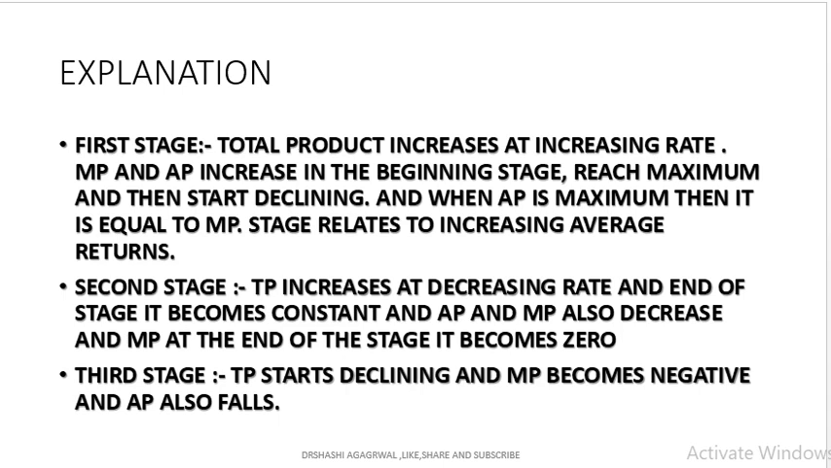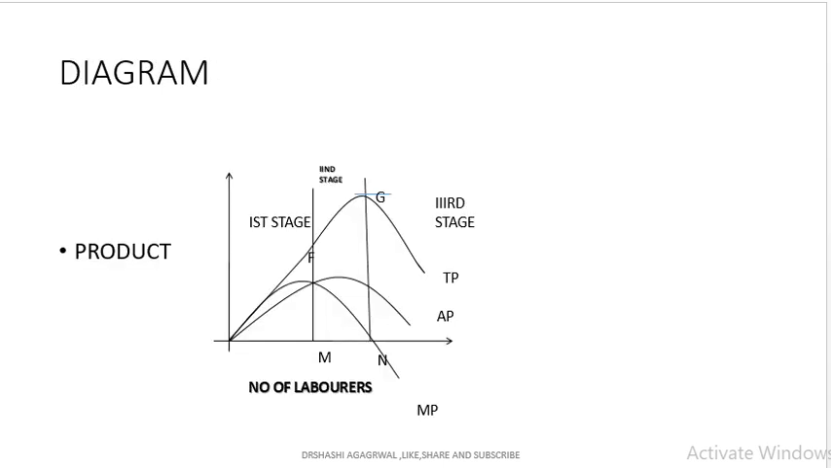Second stage: total product increases at a decreasing rate. At the end of the stage it becomes constant, and the average product and marginal product also decrease. At the end of the second stage, marginal product becomes zero. Under the third stage, total product starts declining, MP becomes negative and AP also falls.